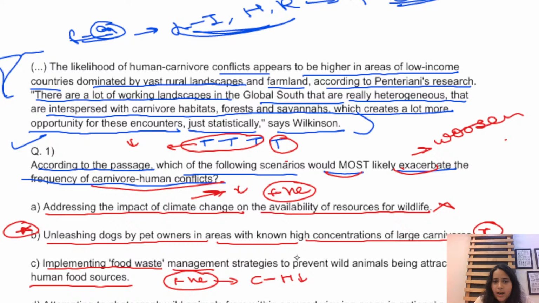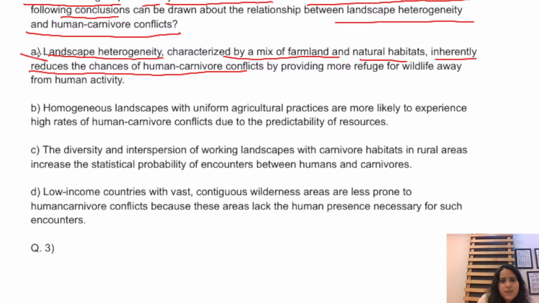It talks about, given the insights provided by Penterney research and Wilson's statement, which of the following conclusions can be drawn about the relationship between landscape heterogeneity and human carnivore conflict? So I have to deal in this, right? So if we would go with option number A, it talks about landscape heterogeneity characterized by a mix of farmland and natural habitats inherently reduce the chances of human carnivore conflict. But the point is, in my passage it is clear that landscape heterogeneity will increase the chances of human carnivore attack. So this is absolutely incorrect according to the passage, and hence cannot be the answer of my question.